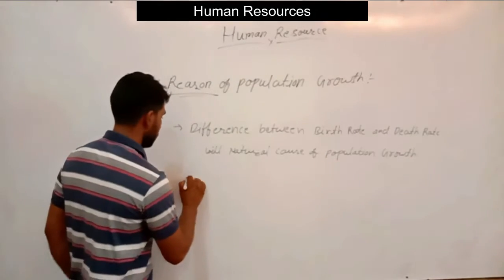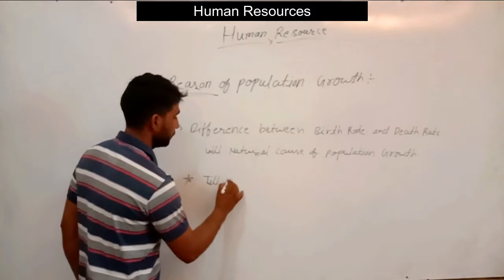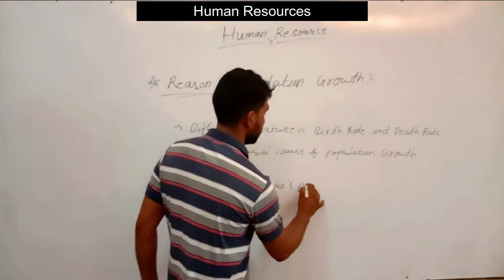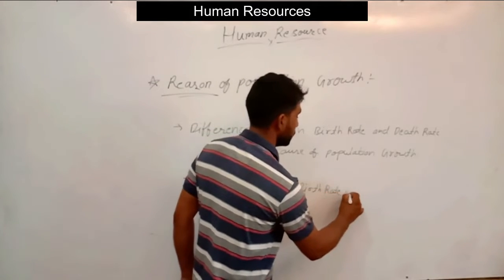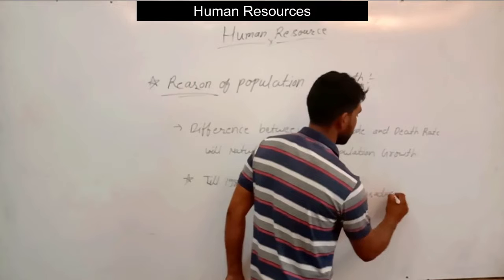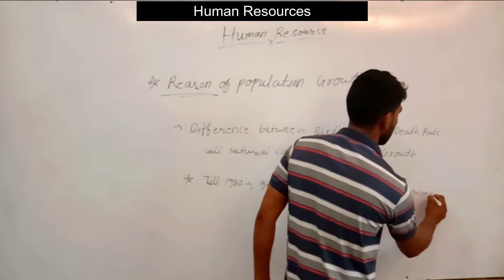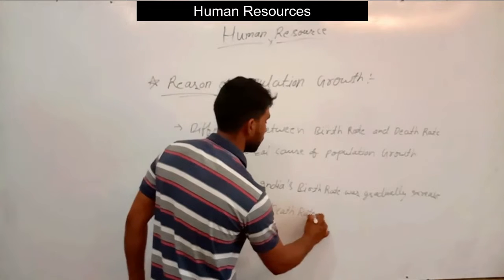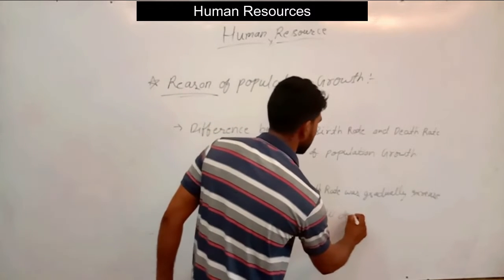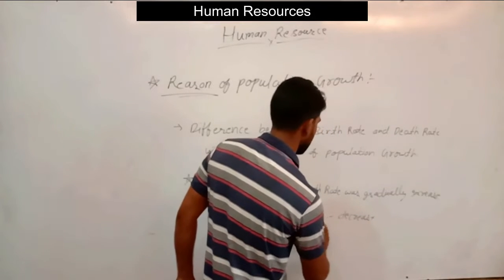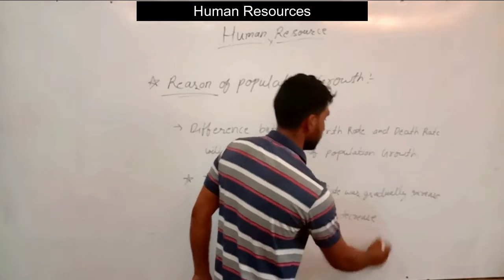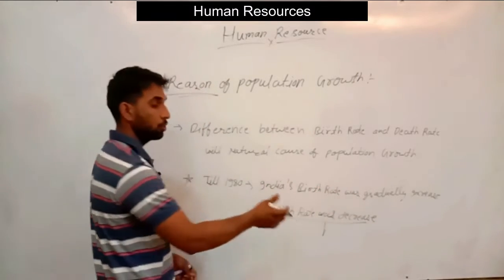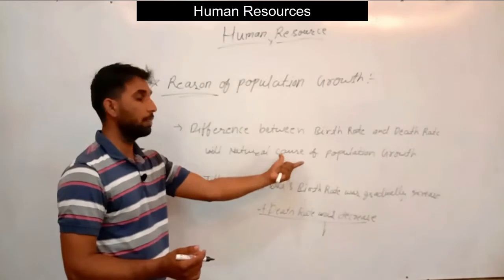In India, till the 1980s, the birth rate gradually increased and the death rate decreased. The death rate decreased, so it was low in comparison to the birth rate, and this difference caused the population growth.